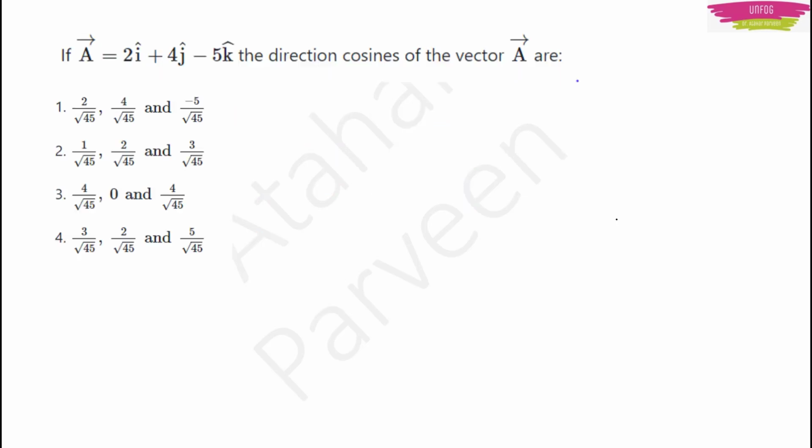For example, if you have vector A is equal to 2i plus 4j minus 5k, the direction cosines of the vector A are, here you have 4 options. So you can very easily find the direction cosines now. Just now we told that cos alpha is equal to AX upon magnitude of A. Cos beta is equal to AY upon magnitude of A. Cos gamma is equal to AZ upon magnitude of A. Vector A is given. Now what will be the magnitude of this vector A?